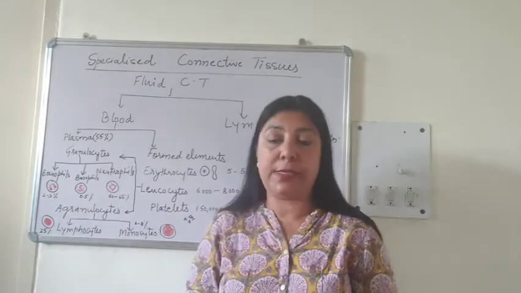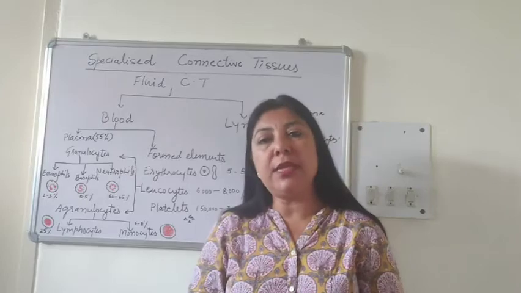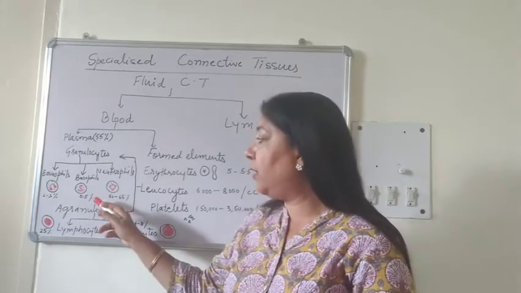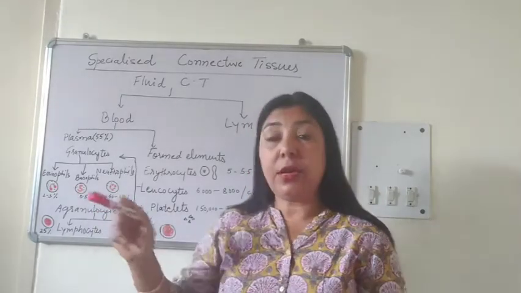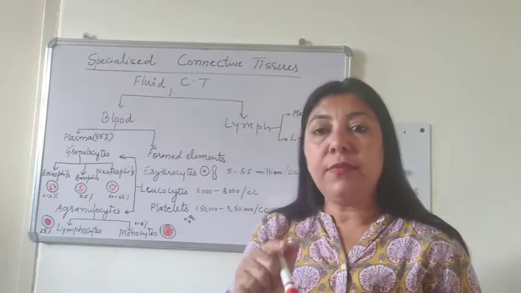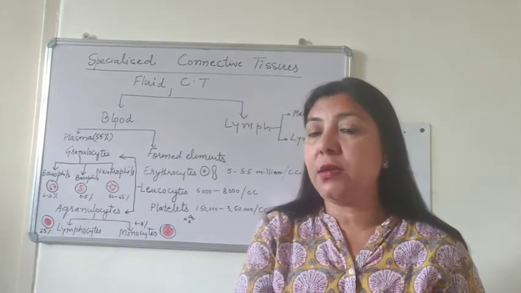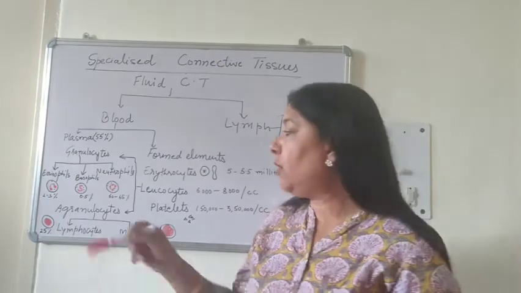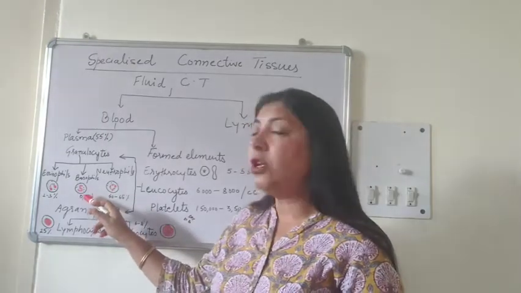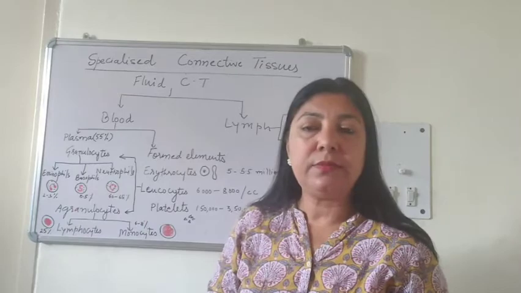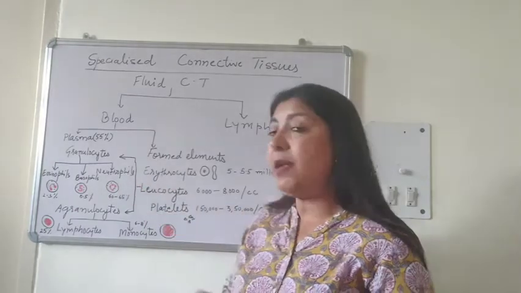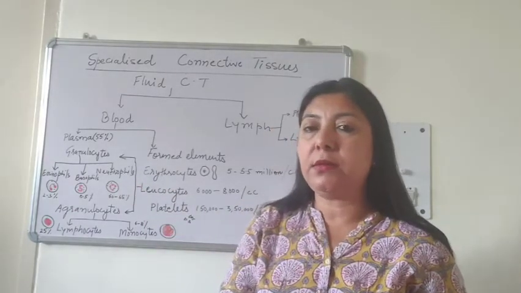Next are basophils. They are not phagocytic. They are basically responsible for allergic responses, and their percentage is only 0.5%. The third type is neutrophils.